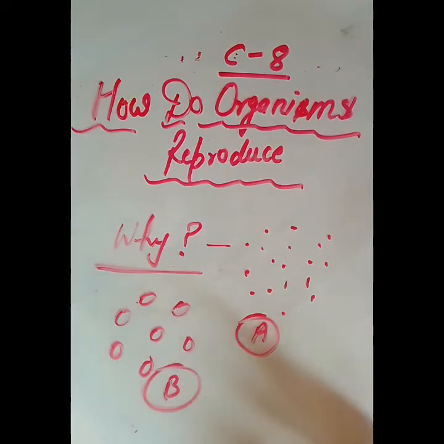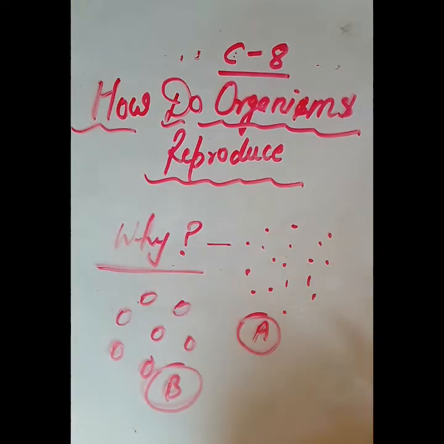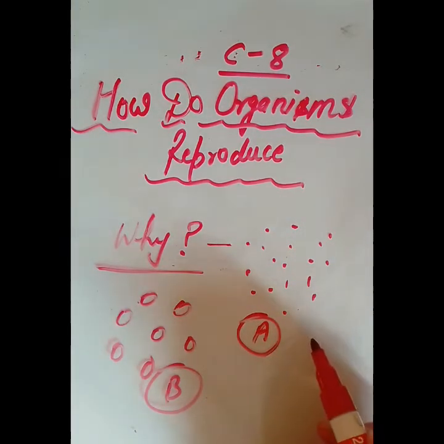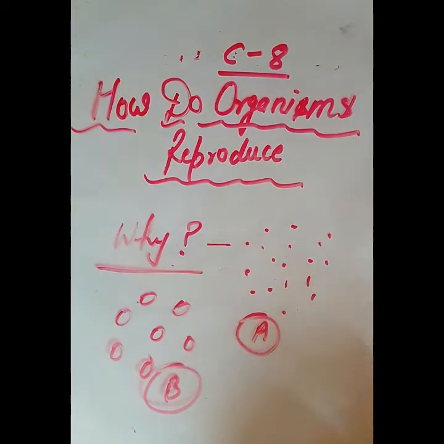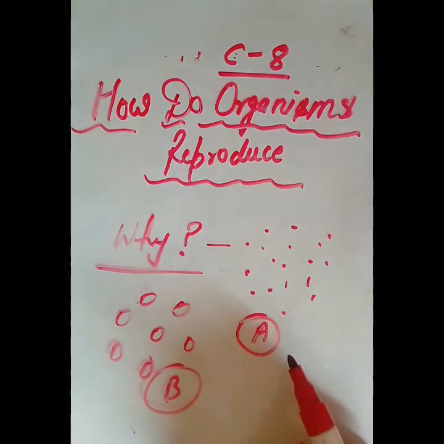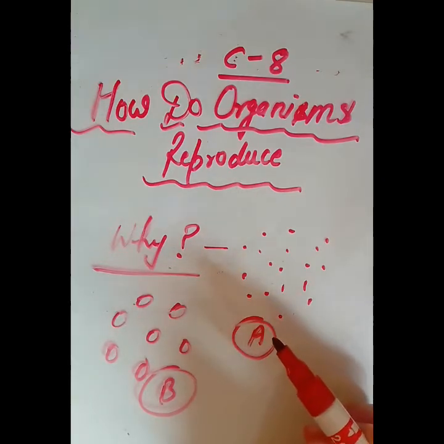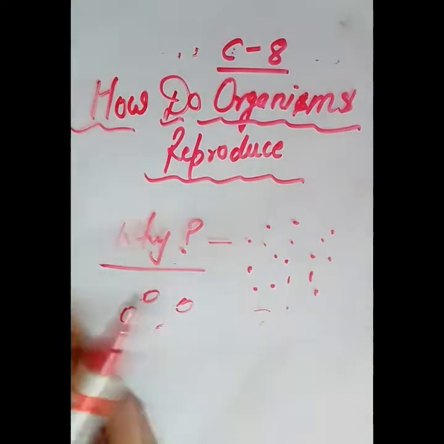So if there is no reproduction, then the species cannot be maintained. The existence of the species will not continue. So reproduction is essential for the continuation of the species. That's why reproduction. Now, why is there a basic body design among all, and why are there some minor differences between the individuals of the species? This is the question. So why a basic design?